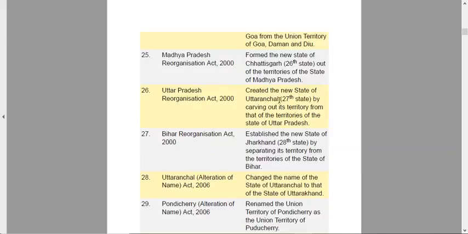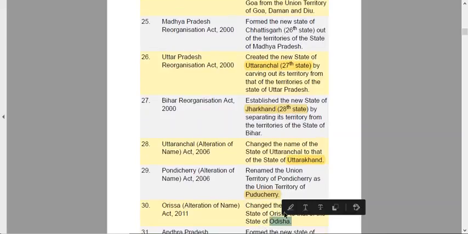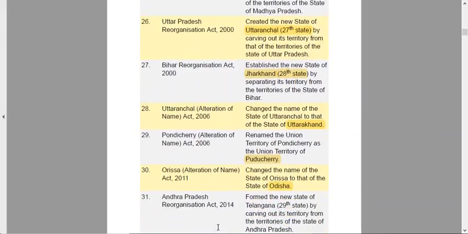Uttar Pradesh reorganization led to the creation of Uttaranchal, the 27th state, by carving out its territory out of Uttar Pradesh. Bihar reorganization created the 28th state, so basically Jharkhand was formed out of this. Uttaranchal was again renamed Uttarakhand. It was earlier named Uttaranchal, which came out of Uttar Pradesh, and in 2006 it was renamed Uttarakhand. Pondicherry was renamed Puducherry in 2006. Orissa was renamed Odisha in 2011, and Andhra Pradesh